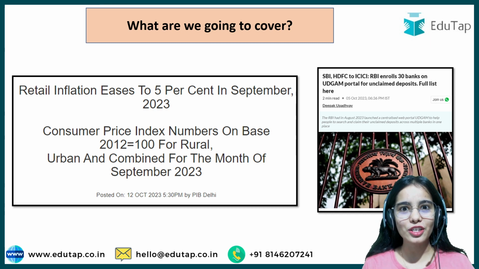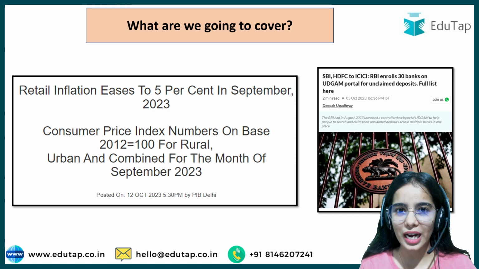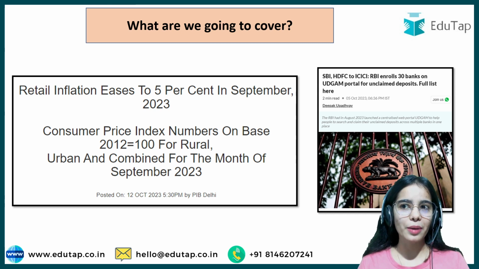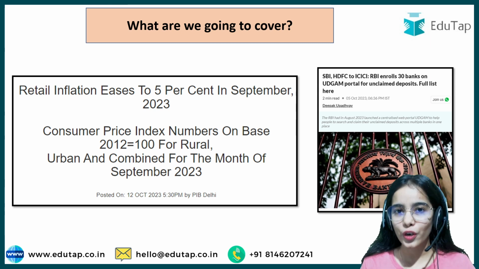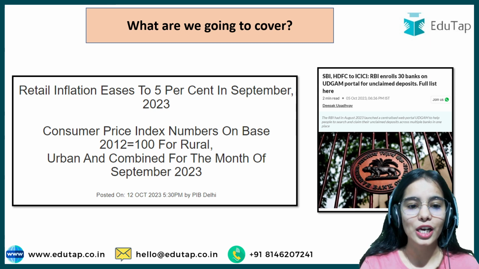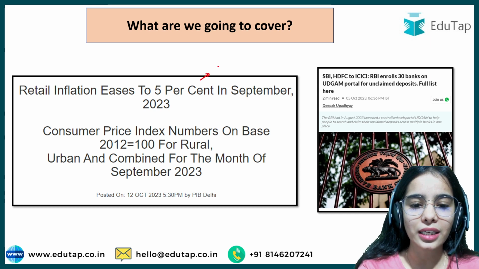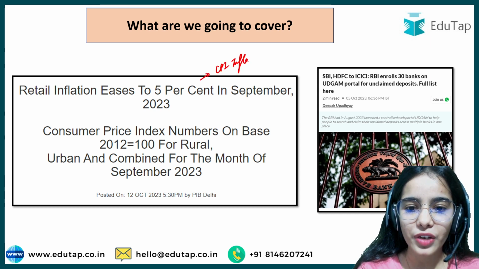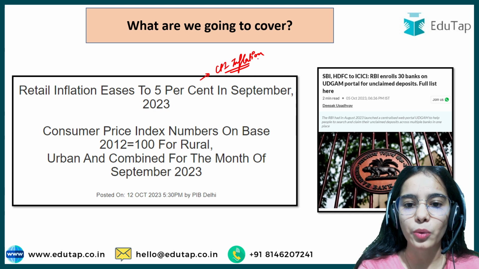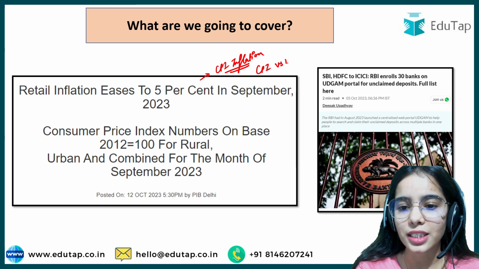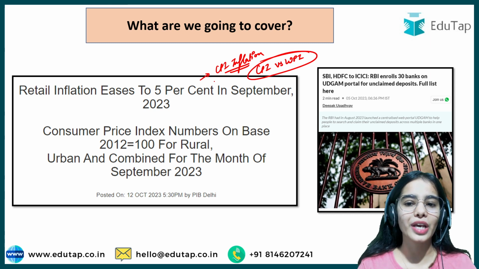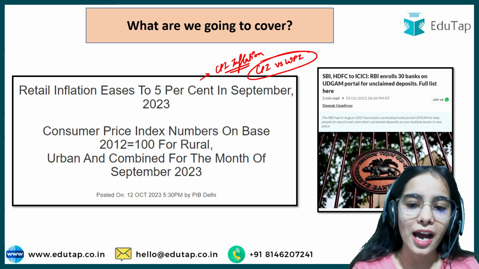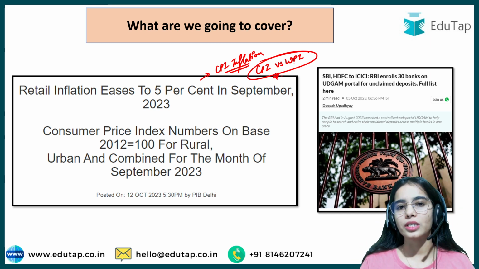So in today's session, we are going to cover two very important news articles, and they are important because I'm also going to provide you some static information, some static knowledge, so they become very important. Okay, so the first news article is regarding the CPI inflation, and today we are also going to discuss briefly about the CPI versus the WPI, which usually many students are confused in. So do not worry, today we are going to completely discuss and have the clarity about the CPI versus WPI.